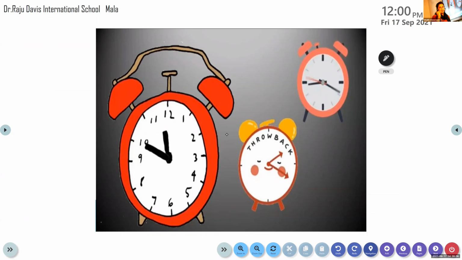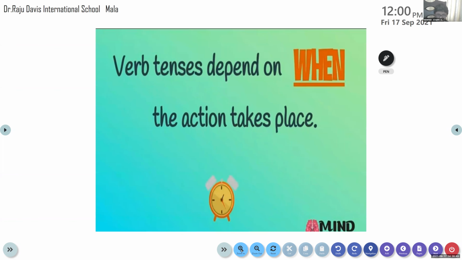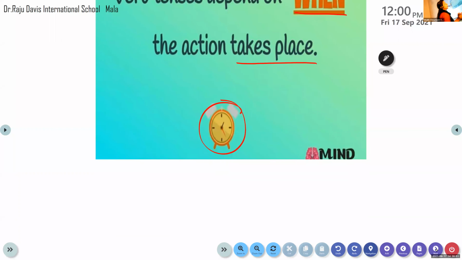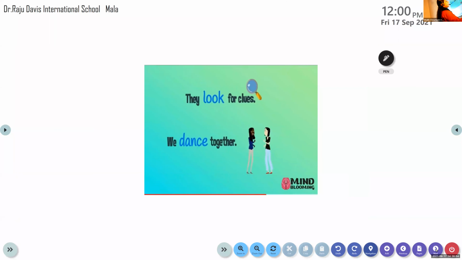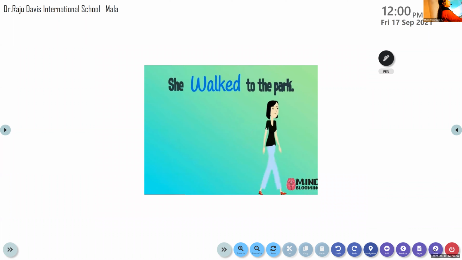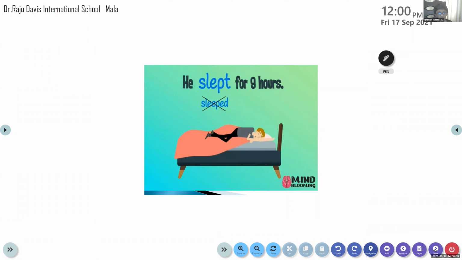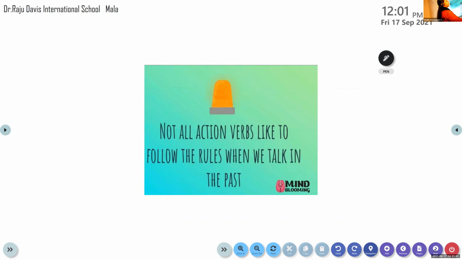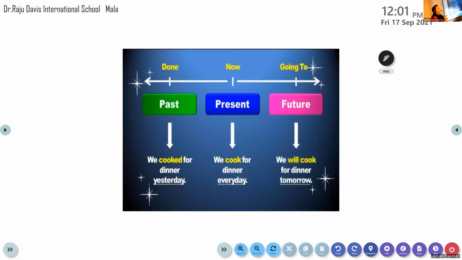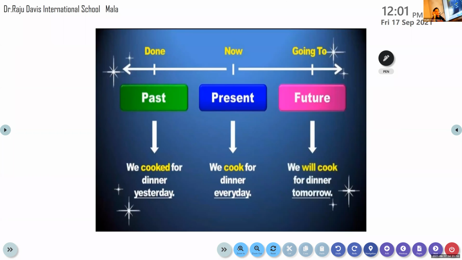So the verb tenses depend on the action. When the action takes place, it tells us the time. In English there are three main tenses. They are the present tense, the past tense, and the future tense. How many are there, my dear children? Come on, tell me. Yes, three main tenses.